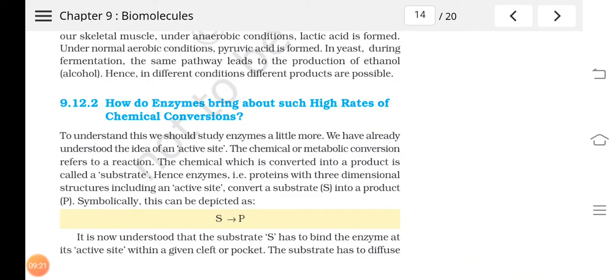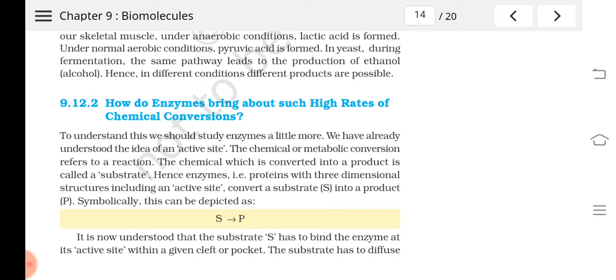So now let's see how enzymes bring about the high rate of chemical conversions. We have already said that in the presence of an enzyme, the chemical reaction rate will increase. The speed with which the organic reaction takes place will be very high. So how is this possible? How do enzymes help in increasing the rate of the reaction? That we will have to study.